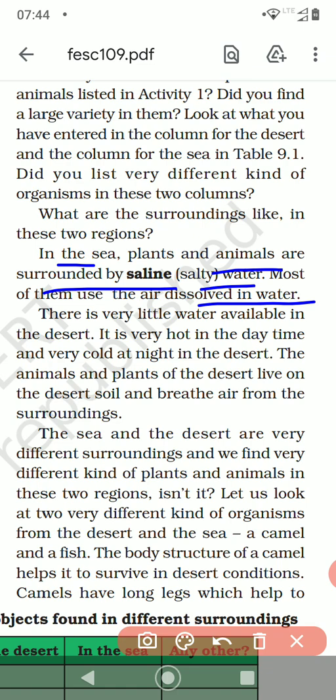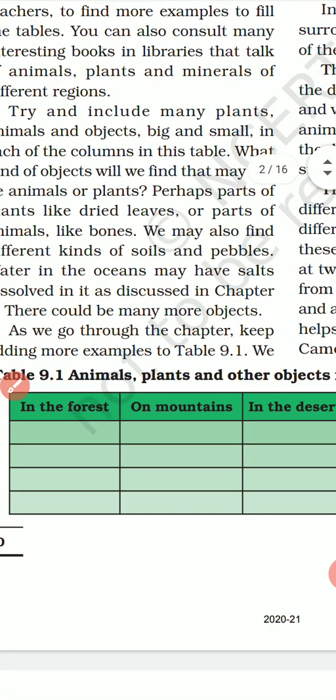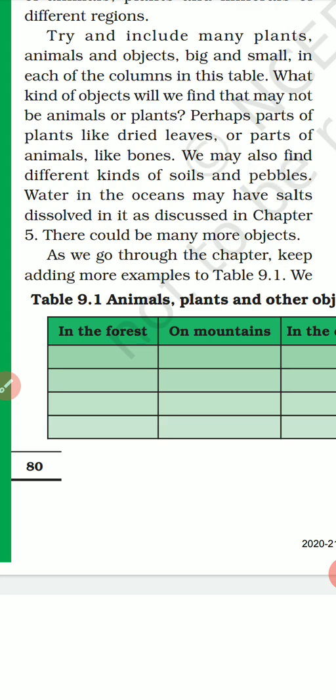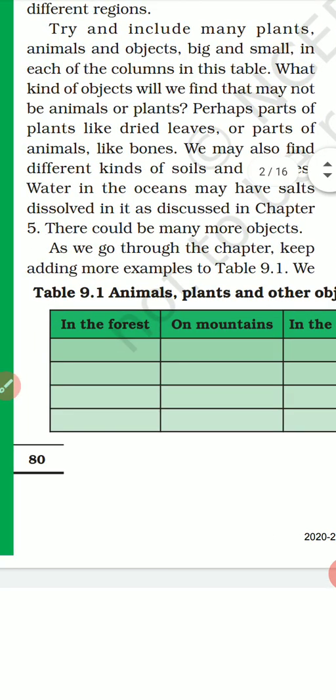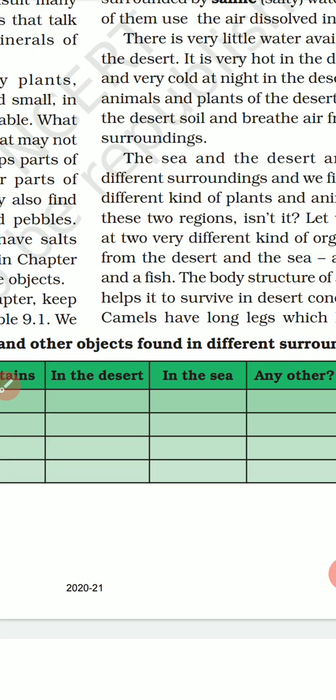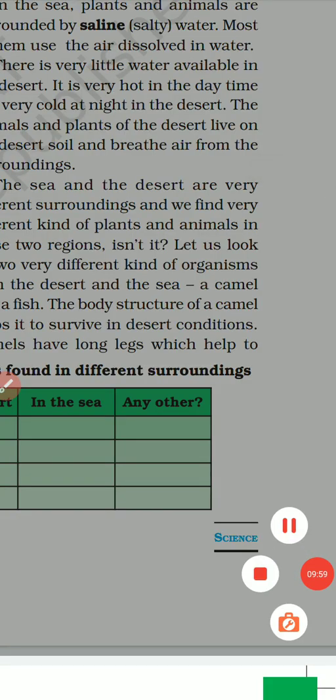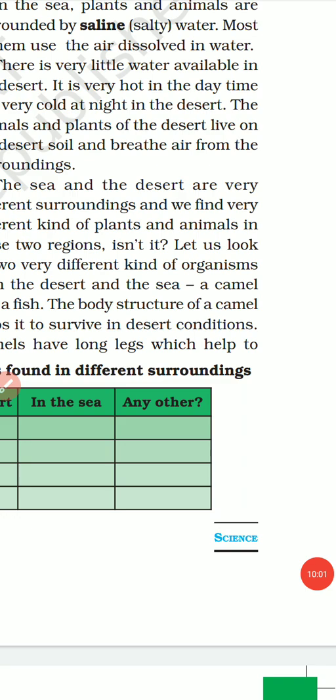Okay, so before I move ahead, children, I want you to first do this activity, table 9.1. There are four plants or four animals. What kind of plants or animals are found in these areas? That you have to write, and then you have to show it to me. So quickly write it down, finish this table, then we'll move ahead.